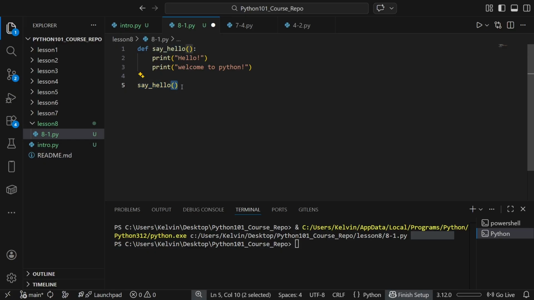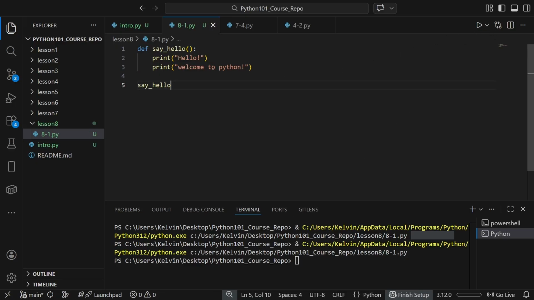Be sure that you have the parentheses. Otherwise, if you just had this, it would do nothing because you're not actually calling anything. But now, if you add the parentheses, this actually will run the function.